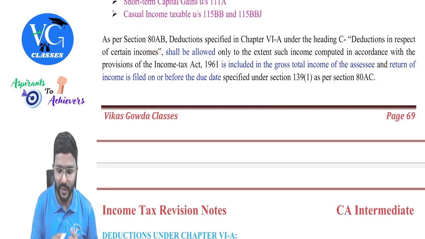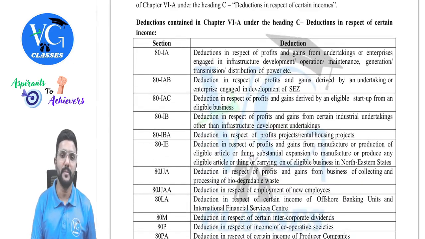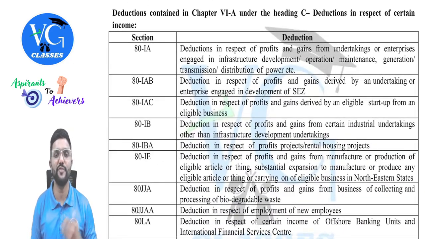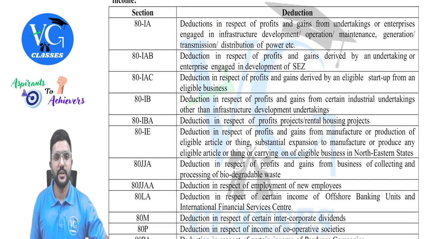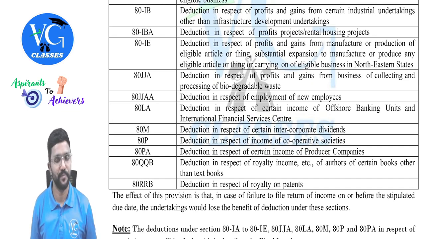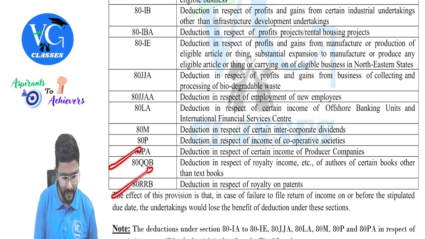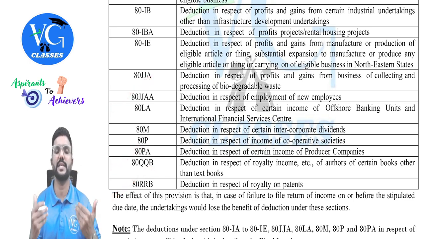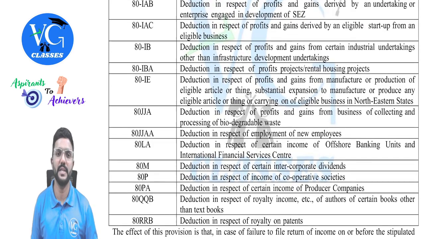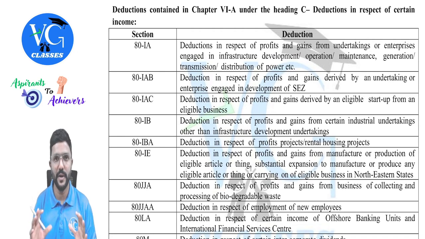But before that, guys, you should have an idea about what sections are covered under heading C. Heading C, I'm just showing it. It is a part of my provision book. You can just have a look into it. These are the list of sections which will come under heading C or part C of chapter 6A deductions. Okay, and what is covered in your syllabus is only a few sections out of this: 80QQB, 80RRB and 80JJAA. Only these sections are a part of your syllabus, guys. The rest of them are not a part of your syllabus. Okay, sir. Hope you went through. If you want, you can just pause the video and go through. I will just show it once again.